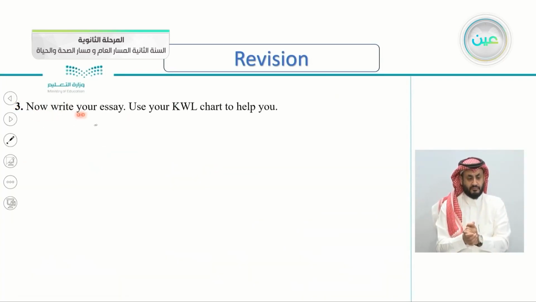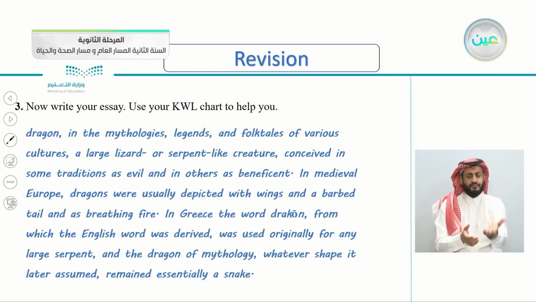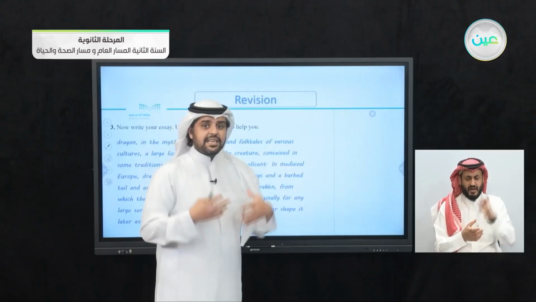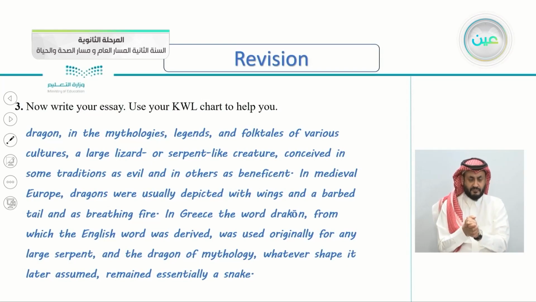Now, write your essay. Use your KWL chart to help you. For example, this is what I have written about dragons. Dragon: in the mythologies, legends, and folk tales of various cultures, a large lizard or serpent-like creature conceived in some traditions as evil and in others as beneficent. So it is often depicted as an evil creature. Again, conceived in some traditions as evil and in others as beneficent.